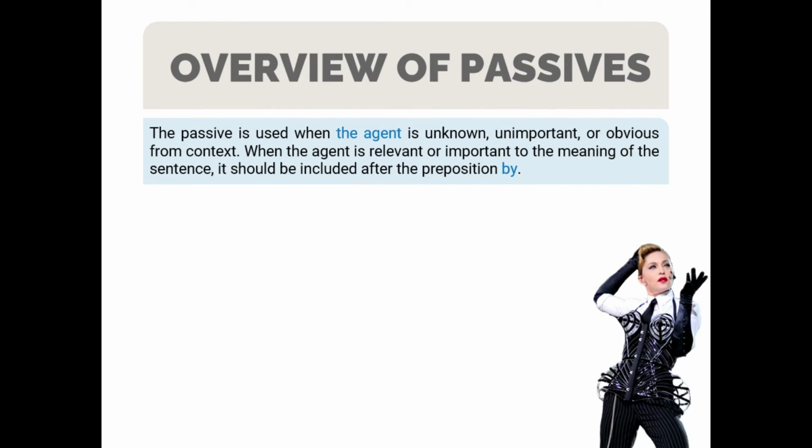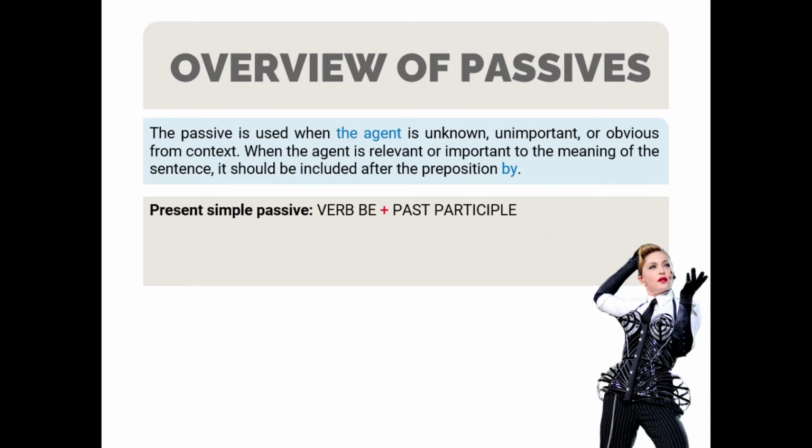First, a brief note of when to use a passive tone. The passive is used when the agent is unknown, unimportant, or obvious from context. When the agent is relevant or important to the meaning of the sentence, it should be included after the preposition by. Now we're going to begin with present simple passive.